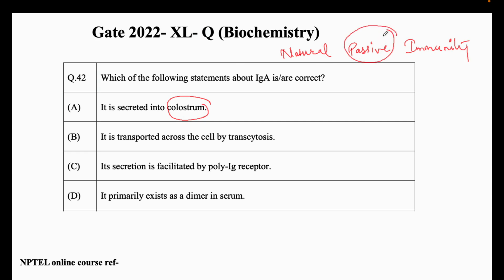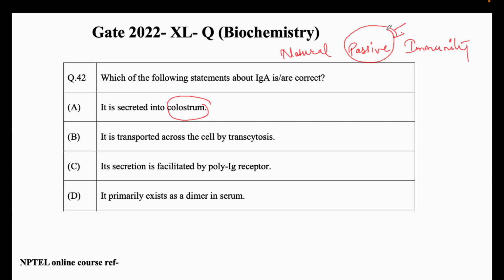Passively as in it is not made by the body, but it is from the environment, through a different, entirely different person. That's why it is passive and not active. Active types of immunity are generated within our body, whereas passive are generated outside the body, right?